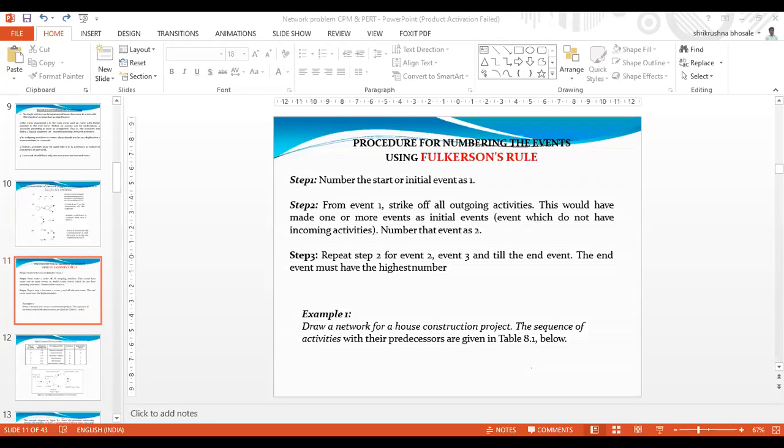Hello, what are the steps in the house construction project? Can anyone tell me? Can anybody tell me what are the steps in the house construction project?